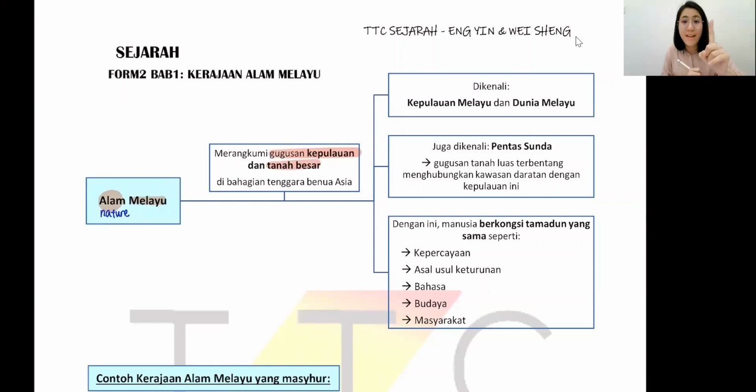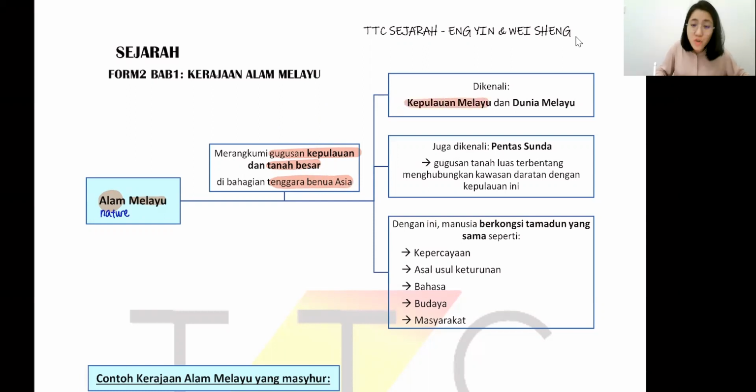It's not referring to one island. It's referring to a group. Many islands. So not just the pulau dan juga ke tanah besar. So can you see alam Melayu, the nature is referring to an area, environment nature. So kepulauan tanah besar di mana? Di mana consider is Malay area, Malay environment. So di Asia Tenggara benua. Asia Tenggara means Southeast Asia.